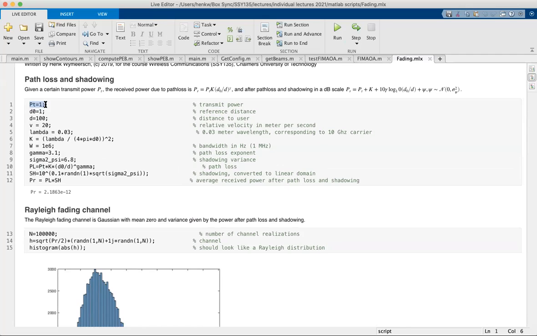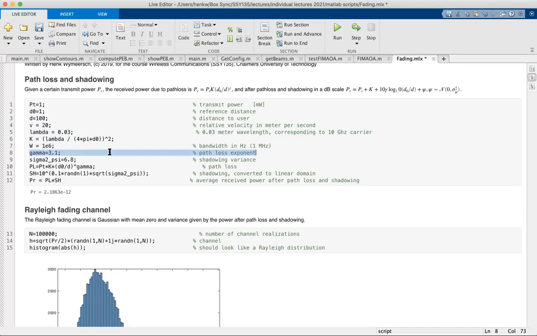So let's say we have a certain transmit power, and this should have some unit. Let's say this is in milliwatts. Reference distance of 1 meter, distance to the user of 100 meters, a velocity in meters per second. Wavelength, this is then 0.03 meter, because once you decide on the unit for one thing, everything else has to follow these units. I can then compute this K value. I choose a certain bandwidth. I need to do this in hertz because I've chosen my velocity in meters per second.